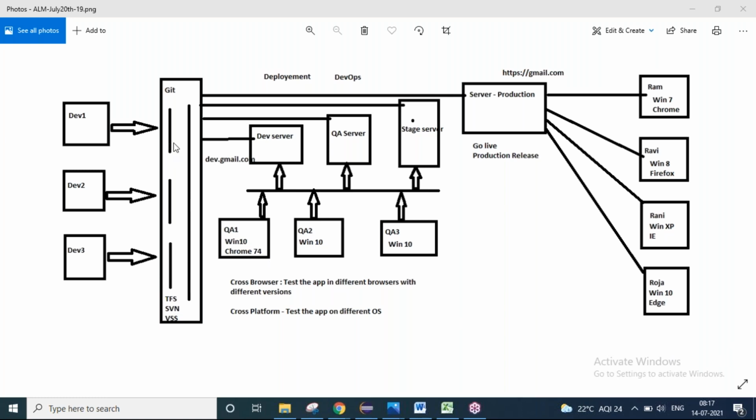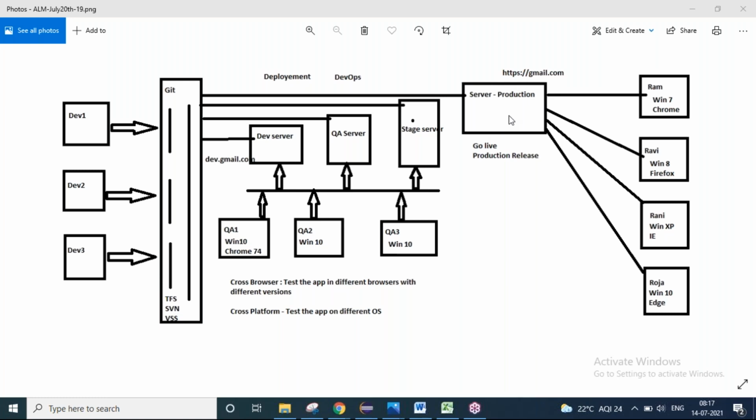So the developers wrote the code, and the code will be merged into one common branch, and that will be pushed into one computer. I'm just giving it at a high level. That will be called a server. Google will have one computer, and whatever code is written by the development team will be merged into one common branch. The code available in that common branch is called the master branch. From that branch, the code will be shifted. There is a terminology called deployment, but that code will be shifted into one computer, which they will call a server.